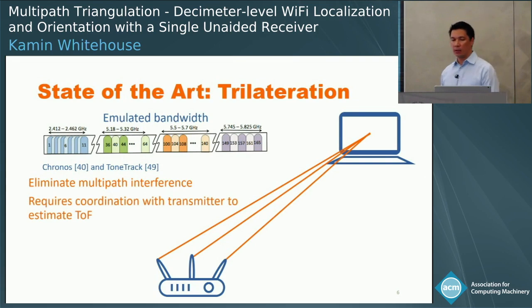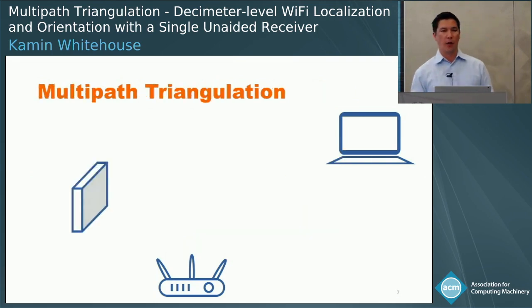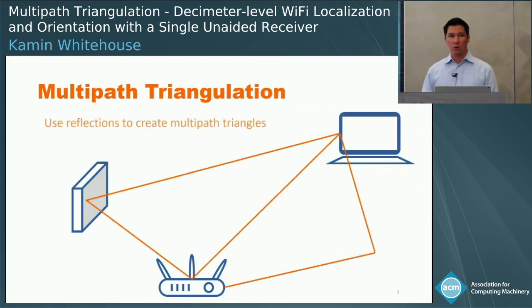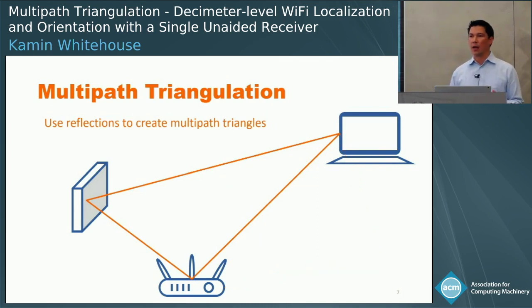And in this work, we take a different approach. Instead of trying to eliminate multipath interference, we use it to locate the target. Every reflected path is an independent measurement of the target's location. If we take a reflected path and a line of sight path, we combine those to create what we call a multipath triangle, and we use the geometry of that triangle to locate the target.